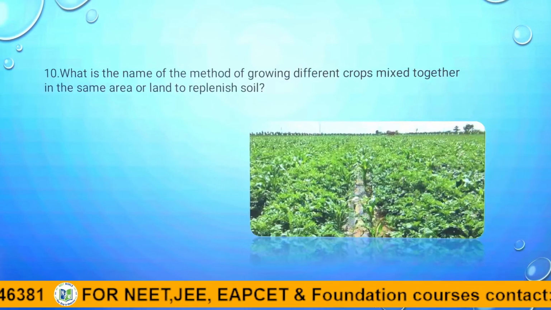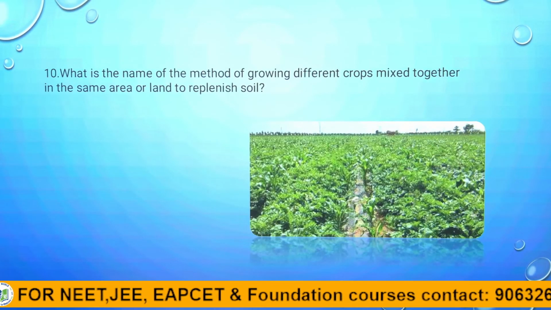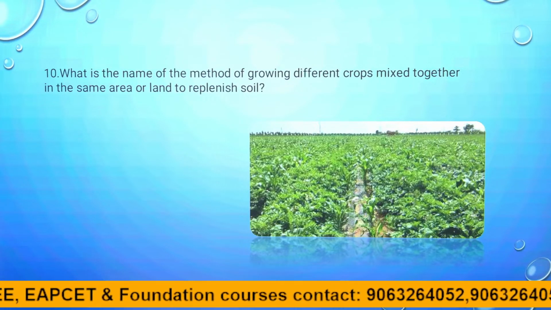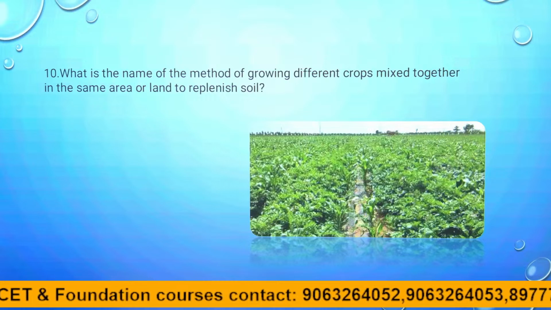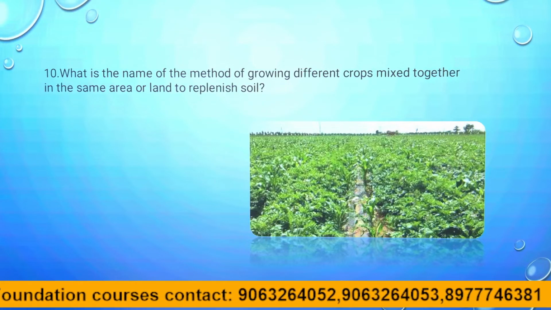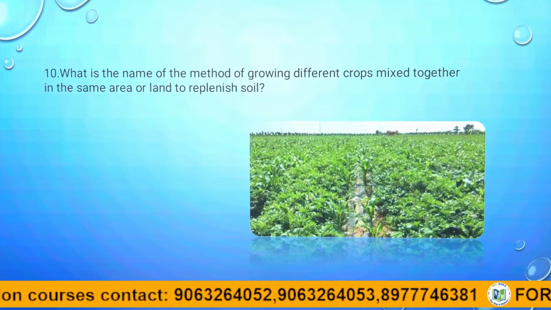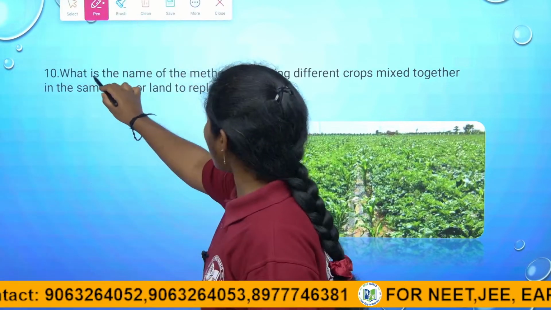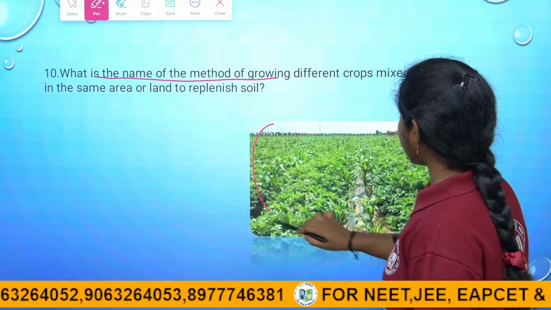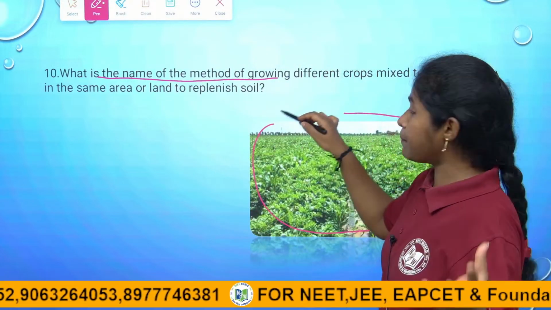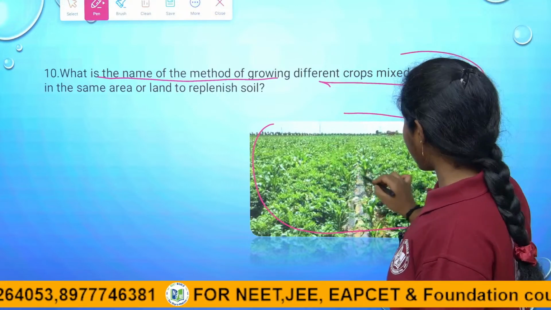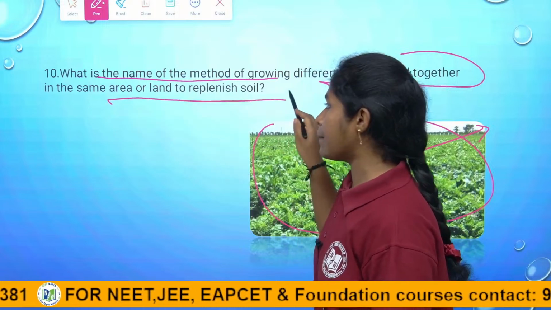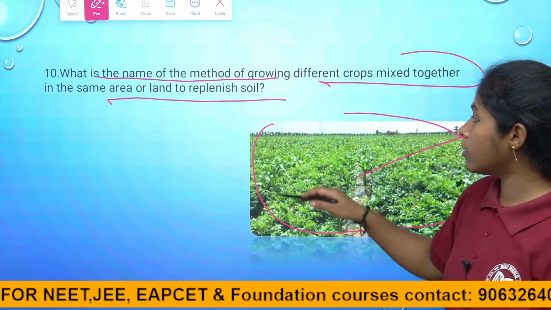Coming to the next question, they asked what is the name of the method of growing different crops mixed together in the same area or land to replenish soil. They are asking which type of natural method it is. This is the method of using different types of crops mixed together in the same area or land to replenish soil.